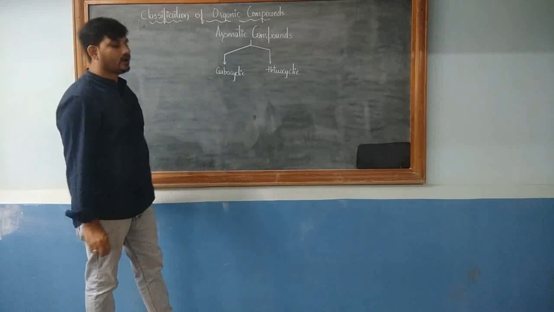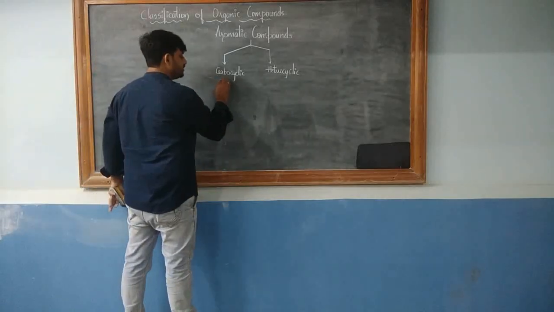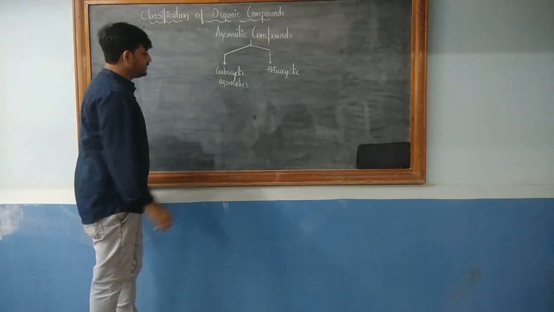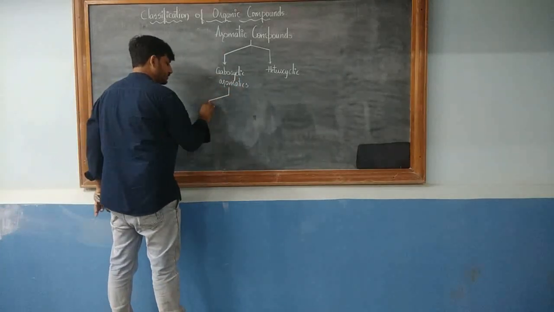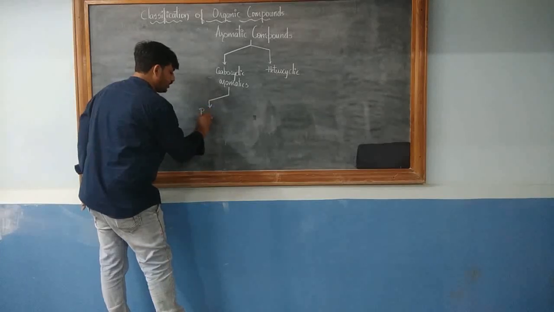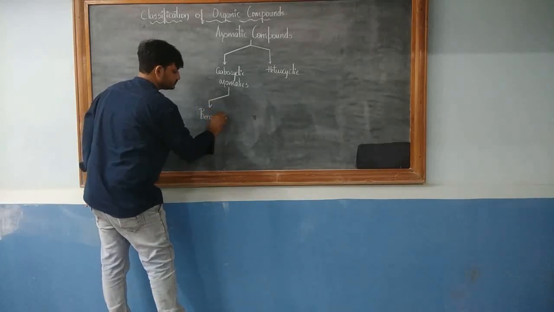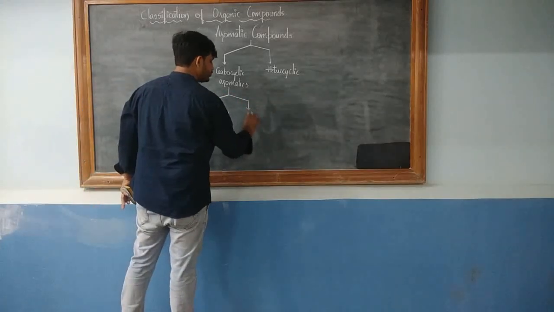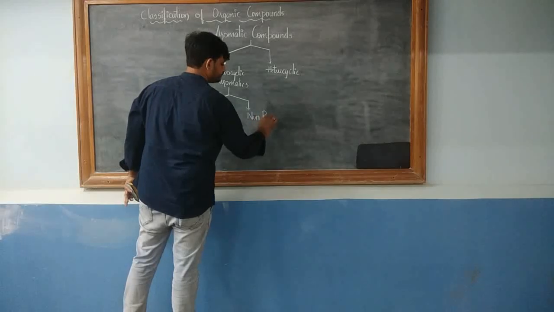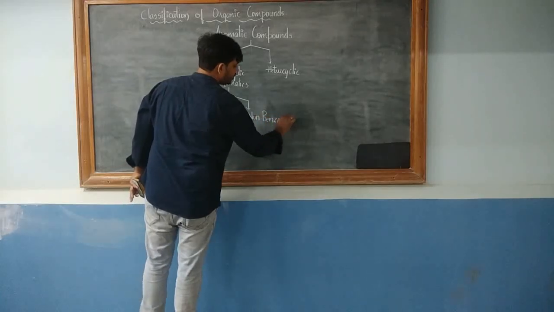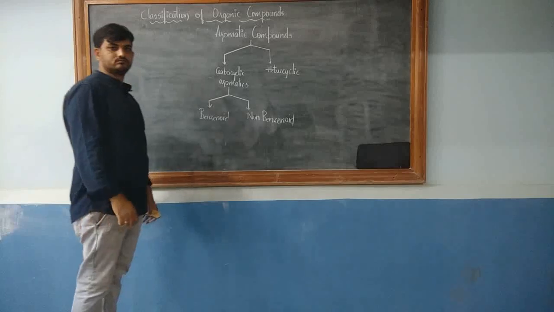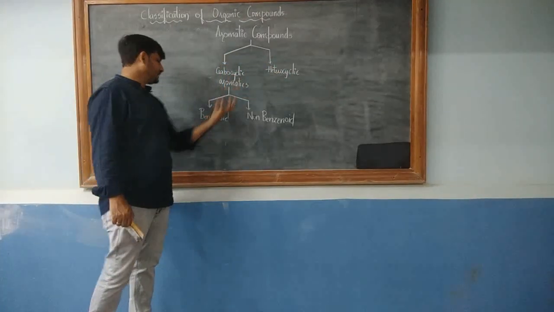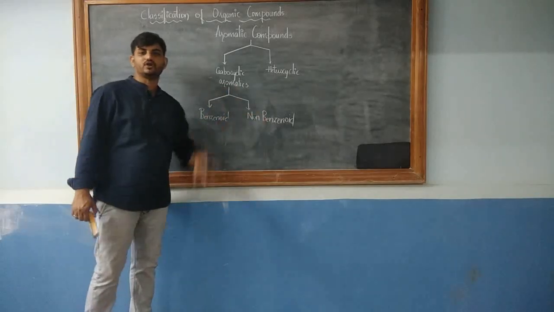Ring contains one or more atoms other than carbon. The carbocyclic aromatic compounds, or aromatics, are further classified into two categories. One is called benzenoid aromatic and the other one is called non-benzenoid aromatic. So aromatic compounds are classified into carbocyclic and heterocyclic, and carbocyclic into benzenoid aromatic and non-benzenoid aromatic.